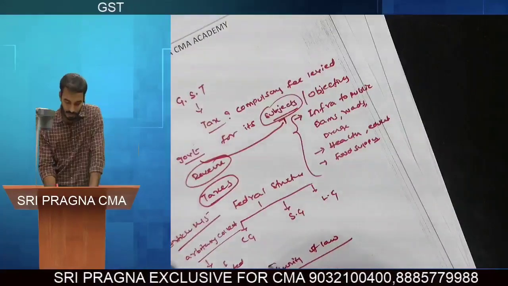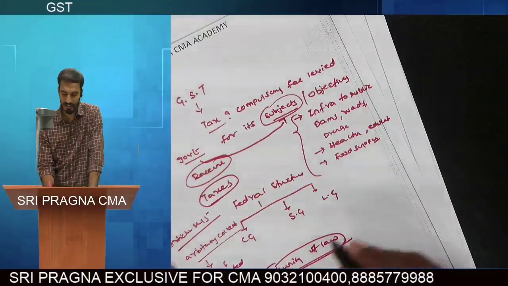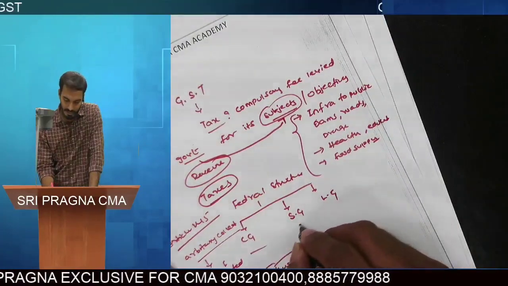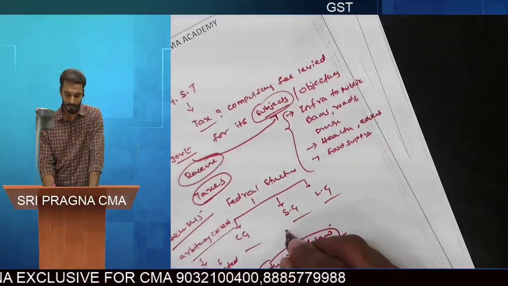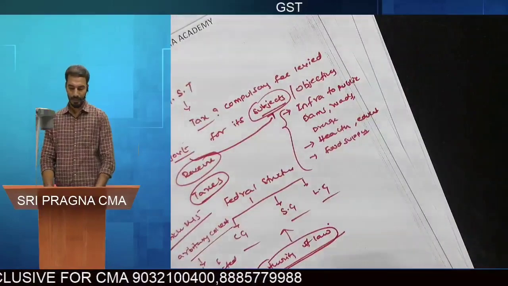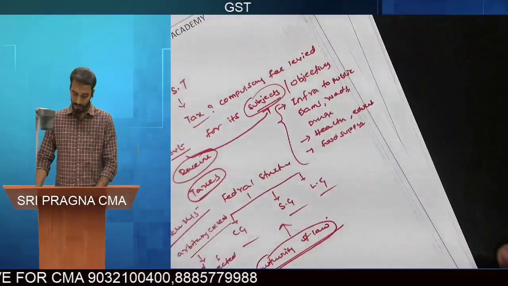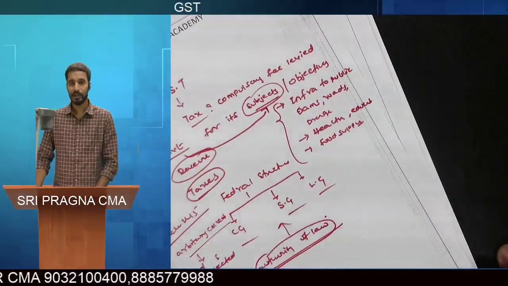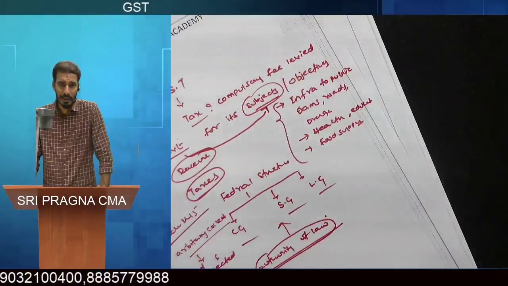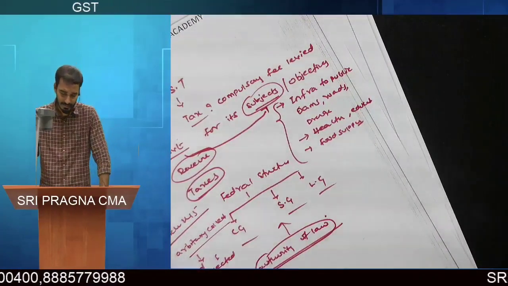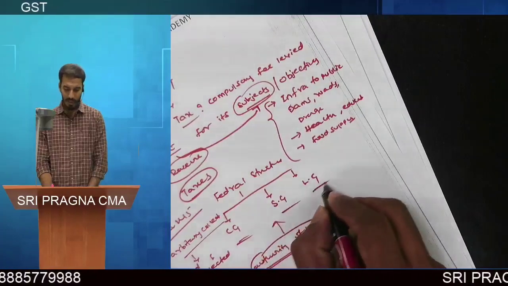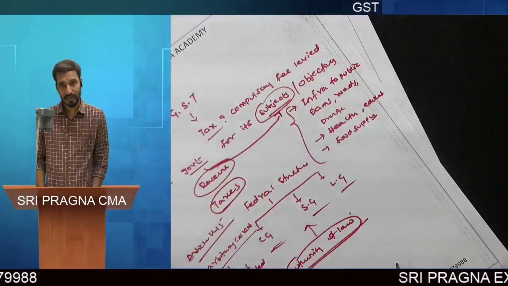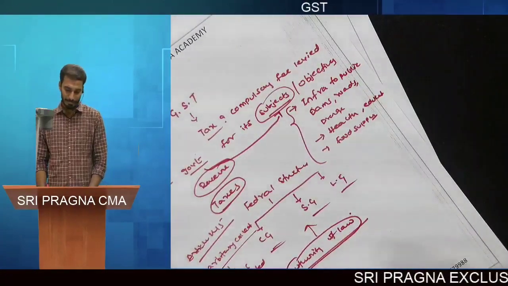So who is the authority of law in India to collect the taxes, sir? These are the authorities of law: central government, state government, and local bodies, municipalities. Municipalities collect municipal taxes, right? These are the authorities of law to levy and collect the taxes in India.